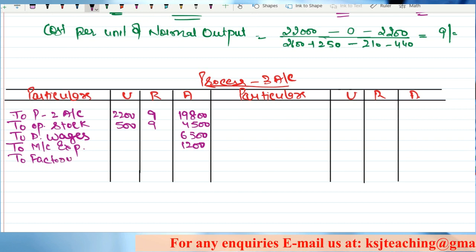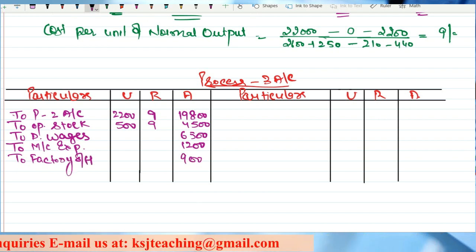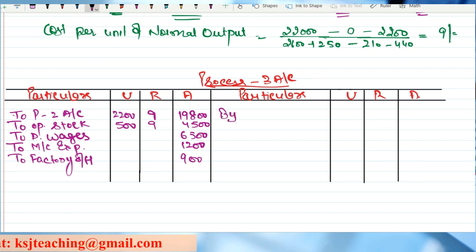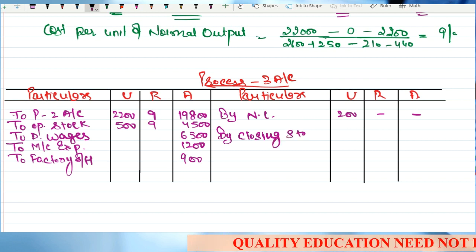So there is a normal loss, normal loss 200 units with no scrap value. Any closing stock given? Yes, sir. Closing stock 100 units.